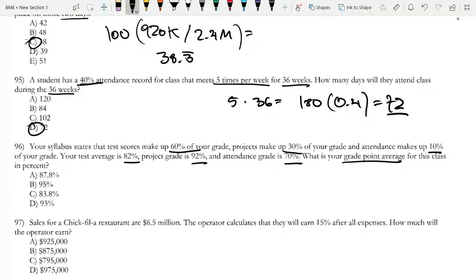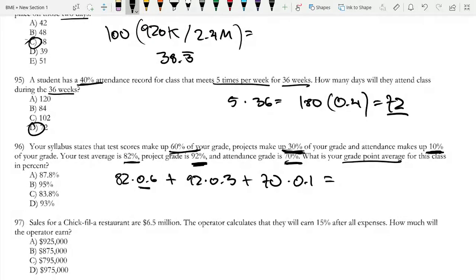So test scores are 60% of your grade, and your test average is 82%. So now you have 82 times 0.6, because this is the weight. This is basically calculating a weighted average. Plus, now you have 92% for projects, which make up 30% of your grade, so that is 92 times 0.3, plus 70, because your attendance grade is 70%, times 0.1, because that is 10% of your grade.